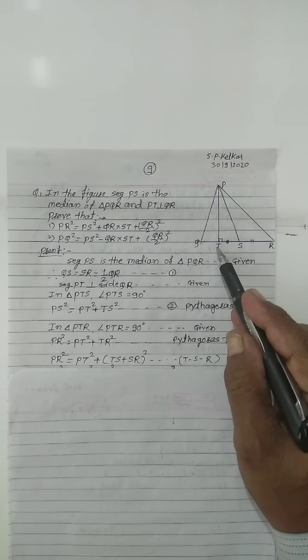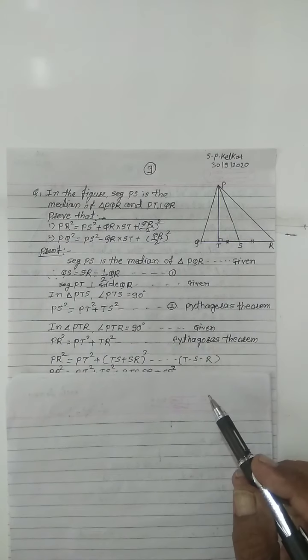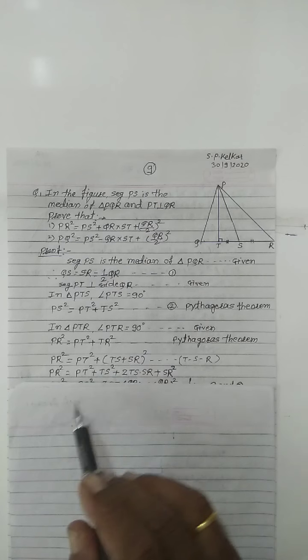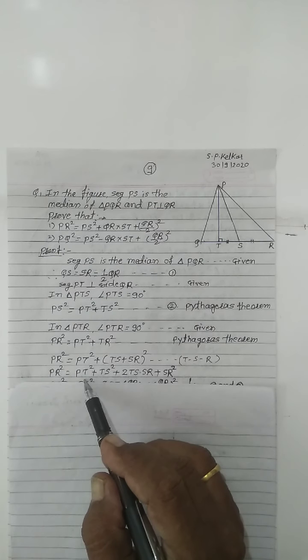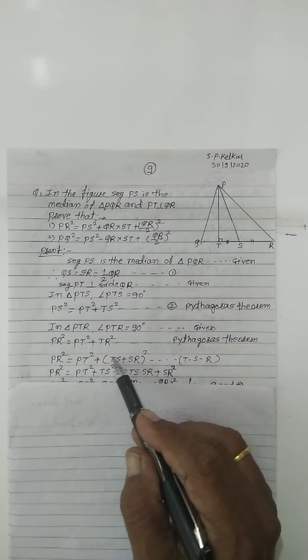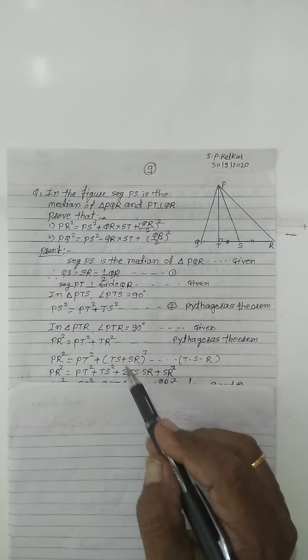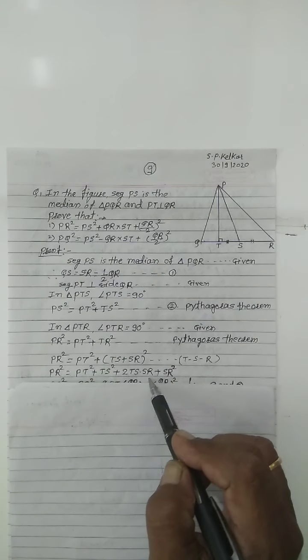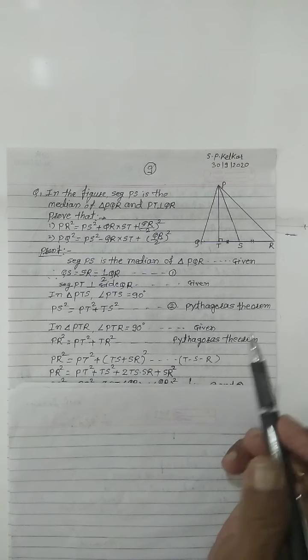Point S lies between T and R. Then squaring this bracket, PR square equals PT square plus TS square plus 2 into TS into SR plus SR square.